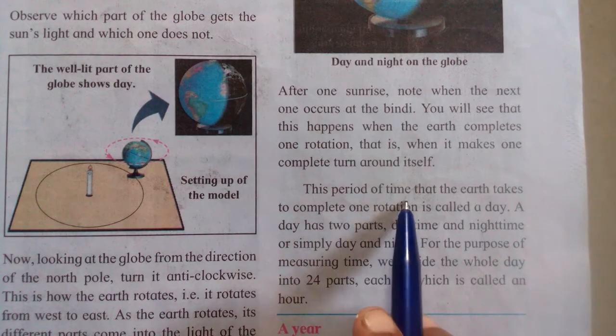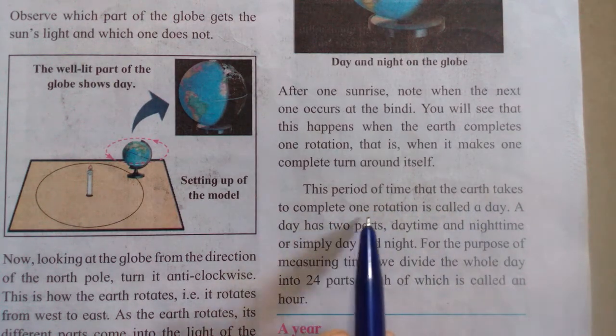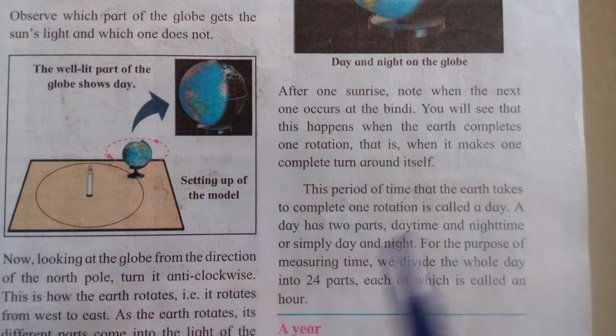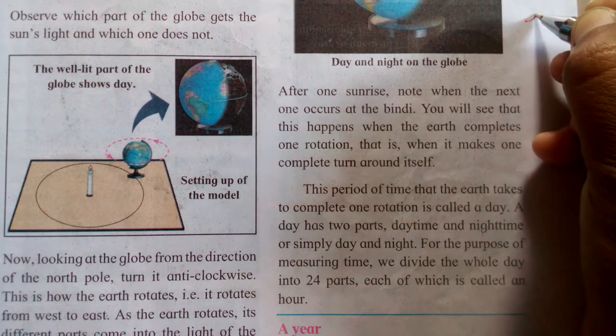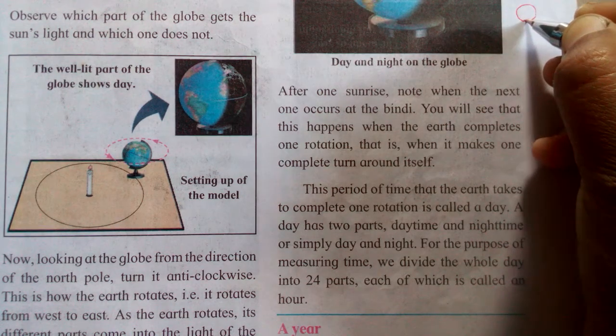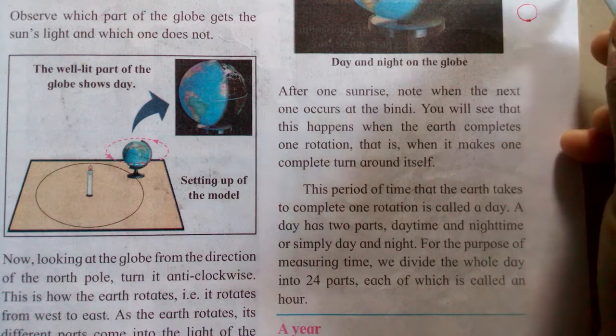See, the period of time that the earth takes to complete one rotation is called a day. Means the earth rotates around itself. If the earth starts to rotate from this place and then comes again to the same place, it is said to be one rotation.